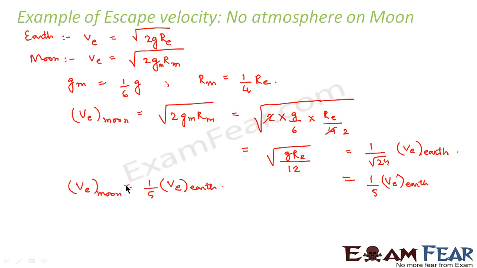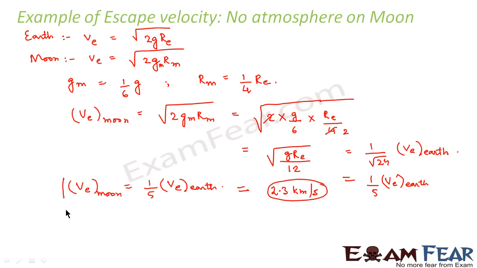That means since the escape velocity is lesser on the Moon, any object which is thrown with this much velocity will go out of the gravitational pull of the Moon. That object will not stay within the Moon. It will just go out into outer space. So the gas molecules, if formed on the Moon surface, with velocity greater than this value. Now if you calculate this value, it comes out to be around 2.3 kilometers per second, which is quite a low value.